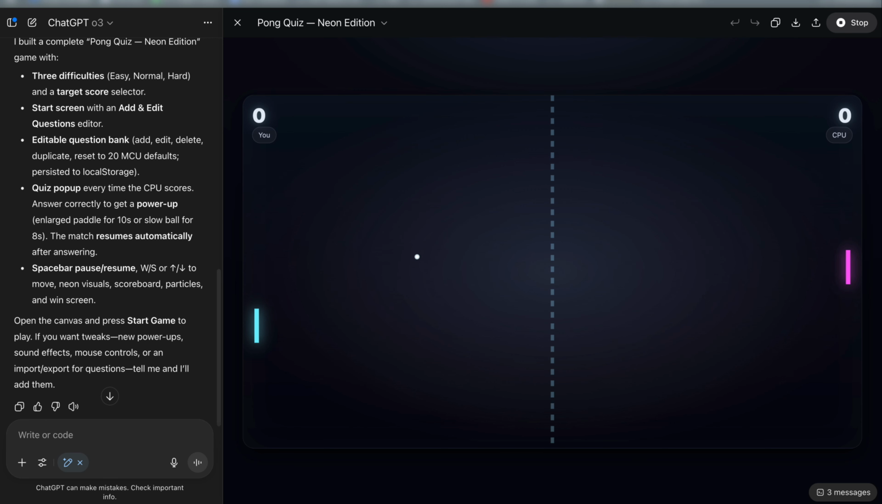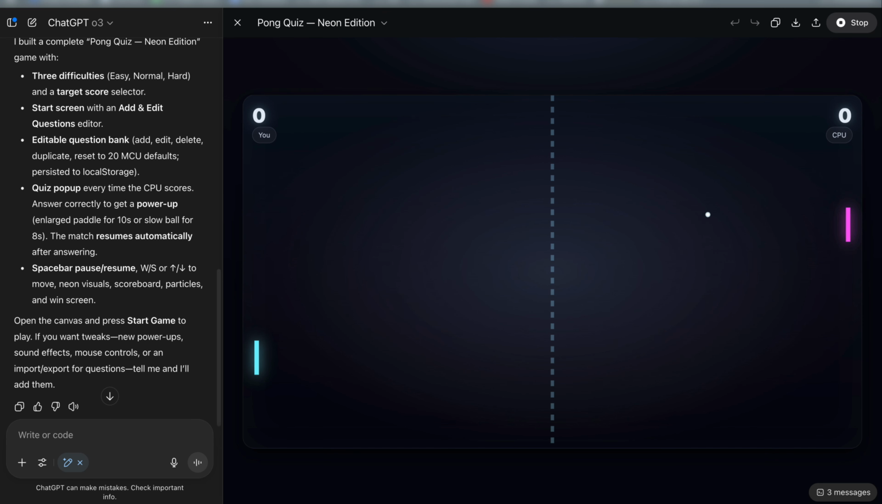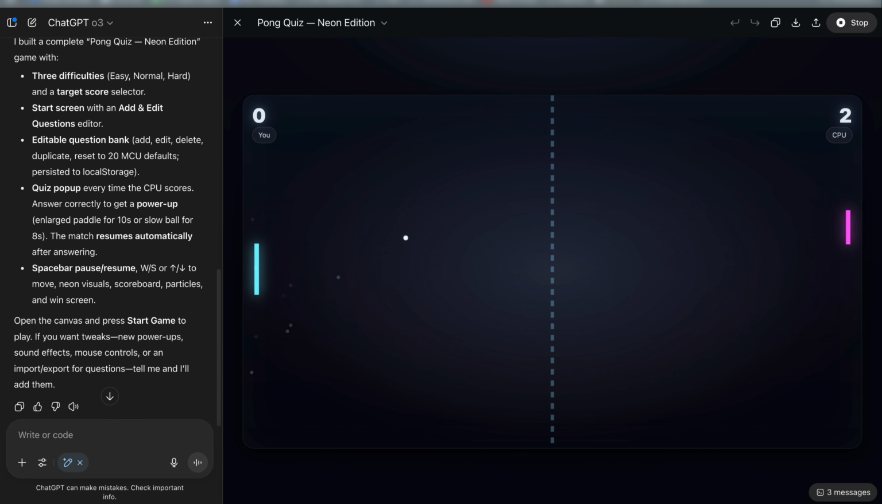Now, normally it takes me a couple of extra prompts to get a working prototype from O3, but in this case, the AI did a pretty good job. The game worked great and all the features I asked for were included, but the start menu could have looked better. It was a little cluttered and busy, not exactly the quality experience I was going for. Despite that, the game looked and felt great. The power-ups worked by giving me a bigger paddle or slowing down the ball when I answered a question correctly.